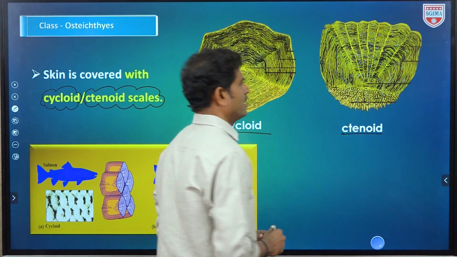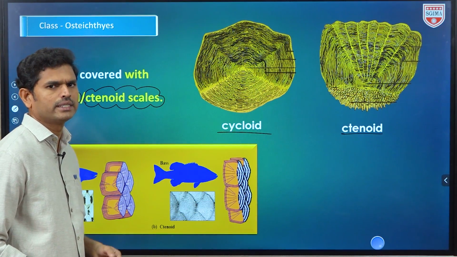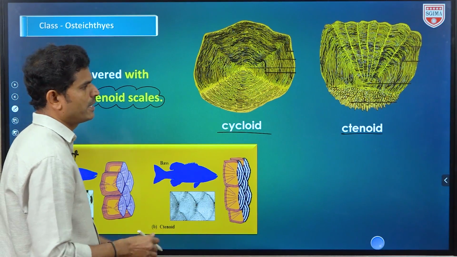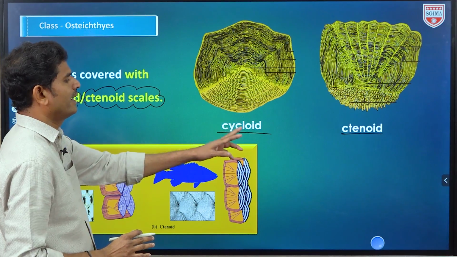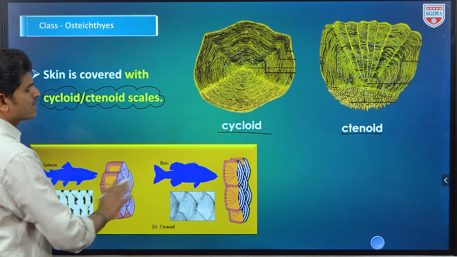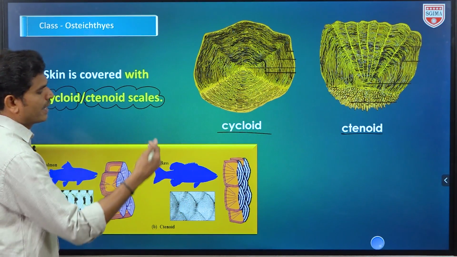So ctenoid scales either. Of course gonoid and a few other varieties are there, but NCERT doesn't mention them. So we have to remember these things only. Cycloid and ctenoid scales cover the entire body, that is, they are embedded in the skin.